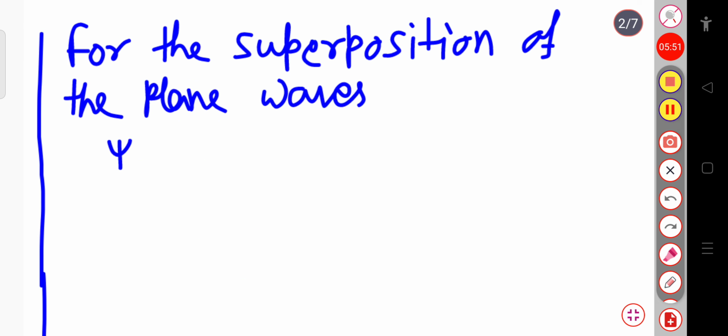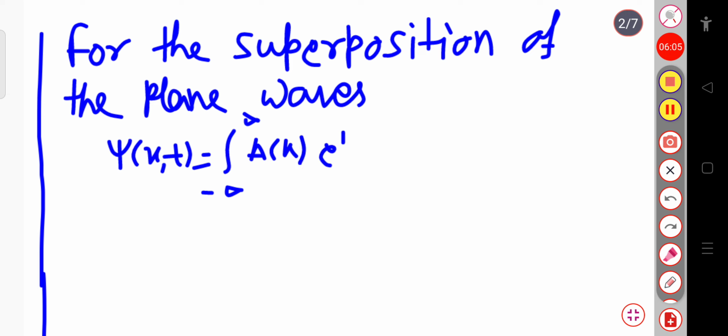Psi of x,t will be equal to the integration, varying from minus infinity to plus infinity, of A of k, that is the amplitude part, exponential iota (kx minus omega t) into dk, since A is a function of k, here I am writing dk.